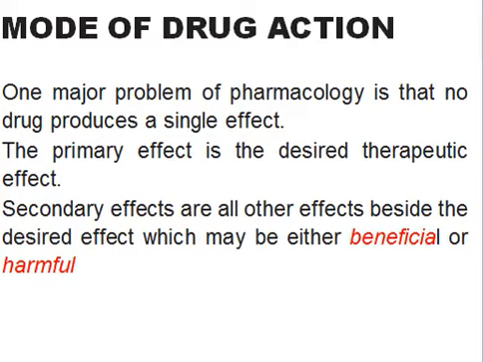So action is the way by which the drug is acting, and as a result we get some response, and that response is called the effect. Effect may be primary or secondary. Primary effect means the desired effect, while secondary effect is what we get in addition to the desired effect. Secondary effect may be beneficial or harmful.